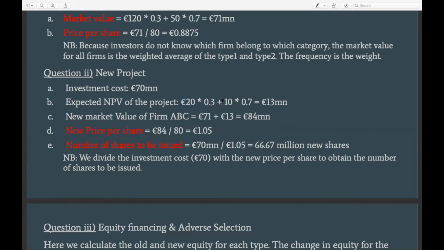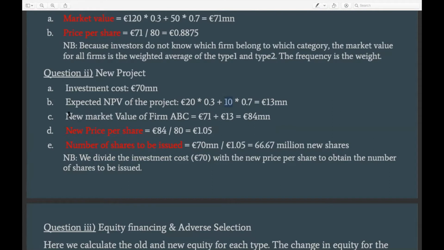And if the project is done by a type 2 company, the NPV of the project would be 10, right? And in order to find the expected NPV of this project, we have to do the same as we did previously. We have to take an expectation of the NPV, which would be 13 million.